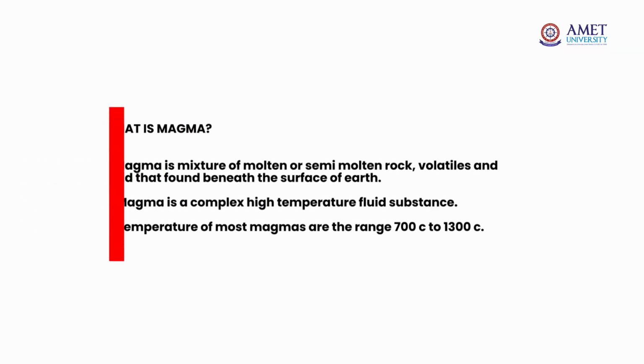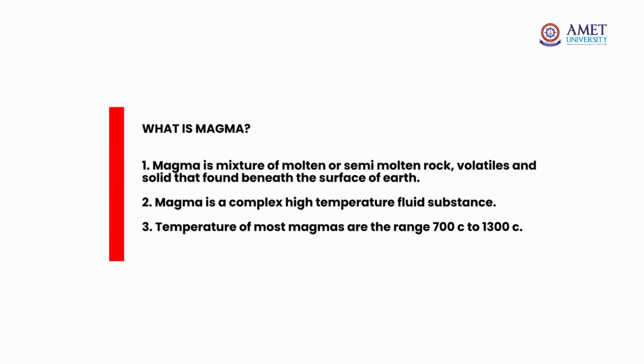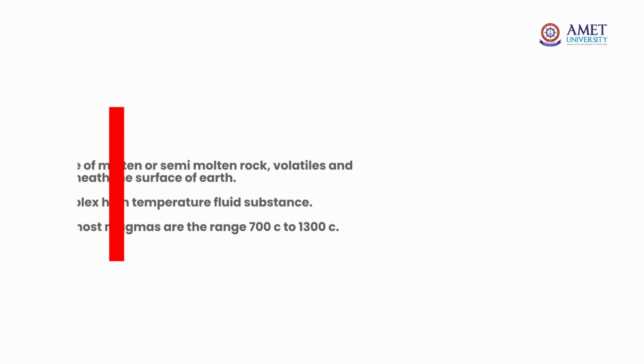The causes of earthquake: moving magma and volcanic fluids. What is magma? Magma is a mixture of molten or semi-molten rock, volatiles and solids, found beneath the surface of the earth. Magma is a complex of high temperature fluid substances. The temperature of most magma ranges from 700 to 1300 degrees centigrade.